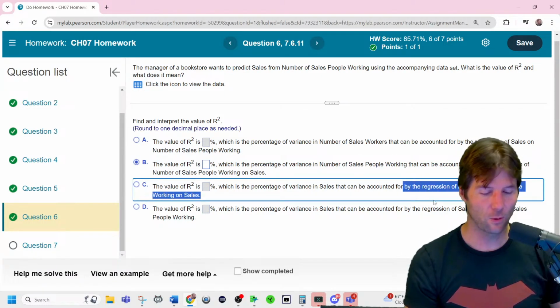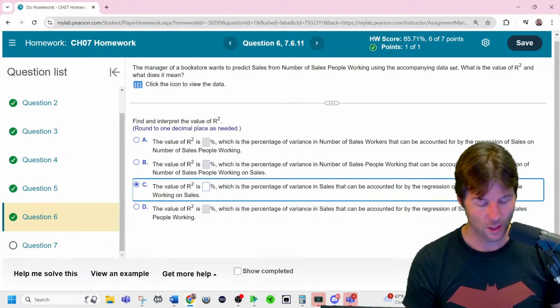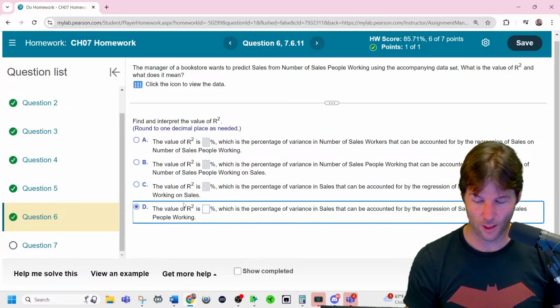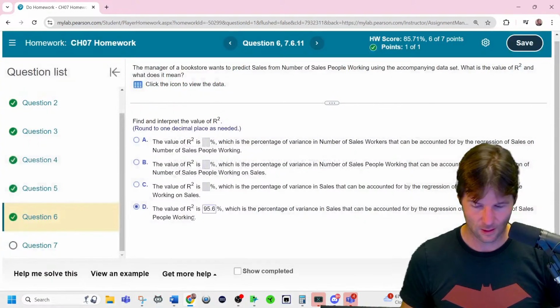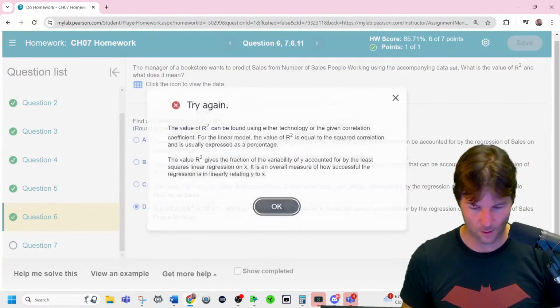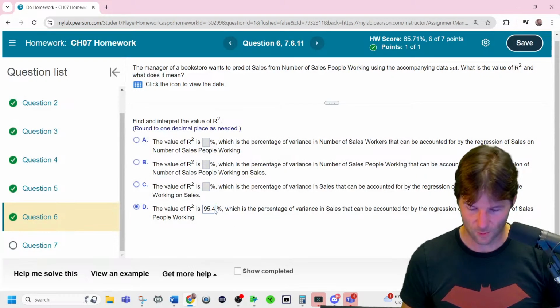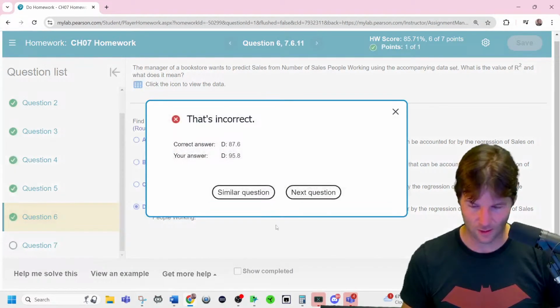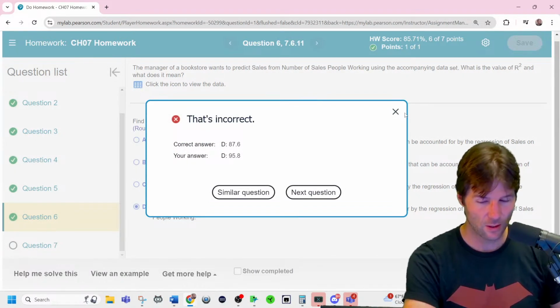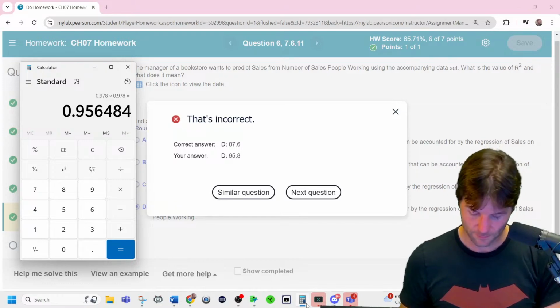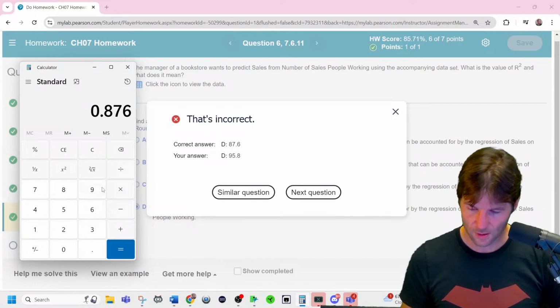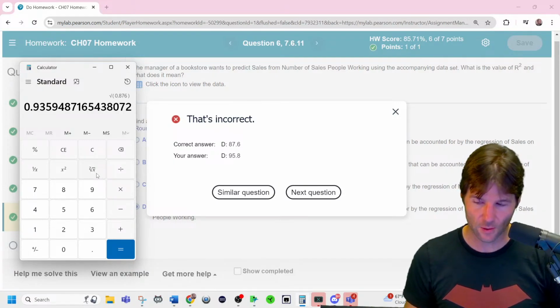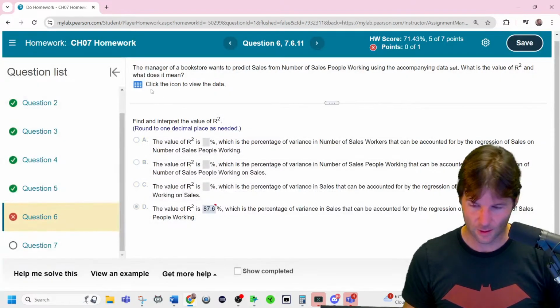And they just literally say the regression model Y on X. So now this one would be the regression model Y on X. Something like 95.6 usually goes out to that. And that's not it. Here, we'll try another one, 95.4. Nope. Once to one decimal. Let's try 95.8. We're just guessing. Nope. It was 87.6. So we can figure out what R is. As long as R is positive, we can go right here and take 87.6 and square root it. And there's R, 93.59.